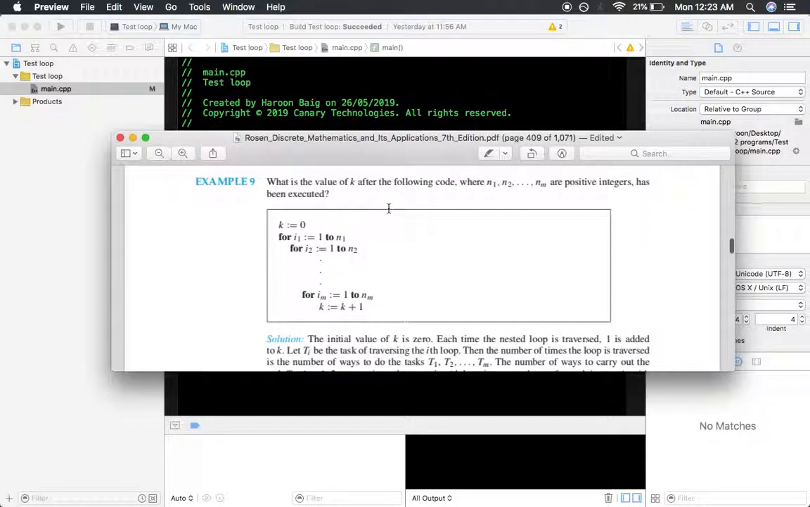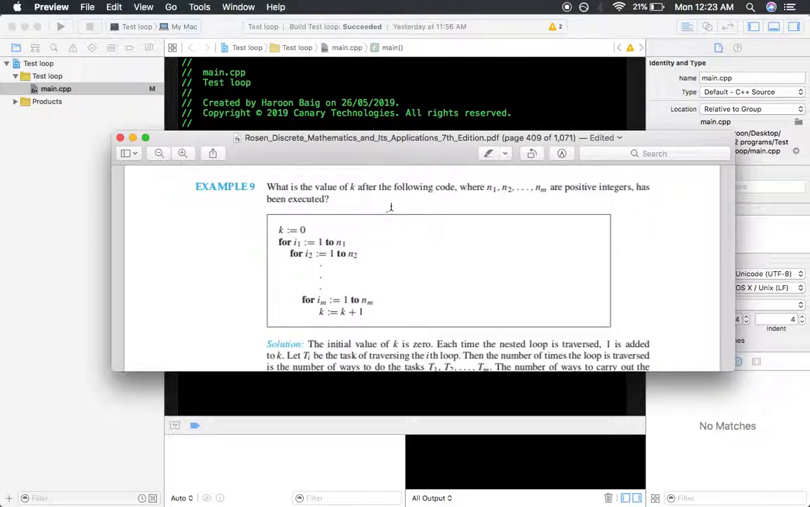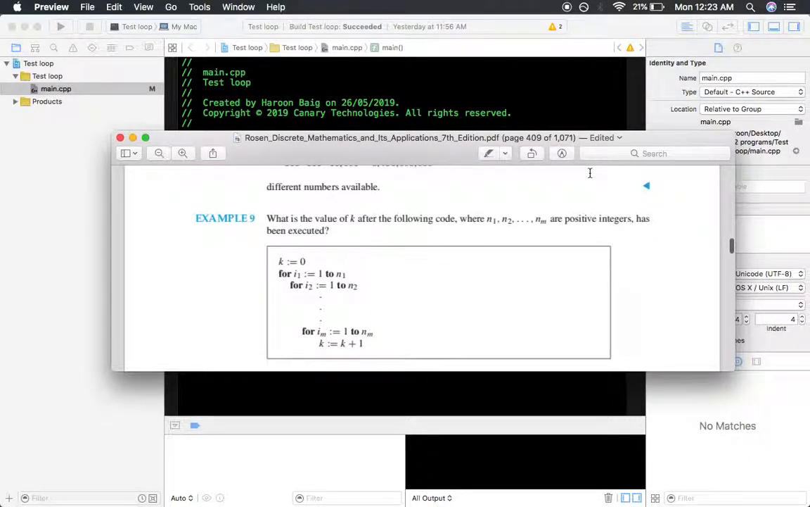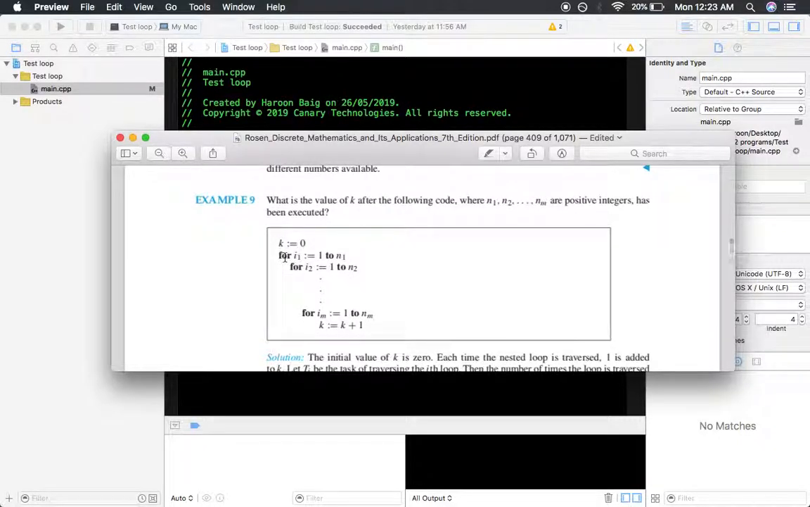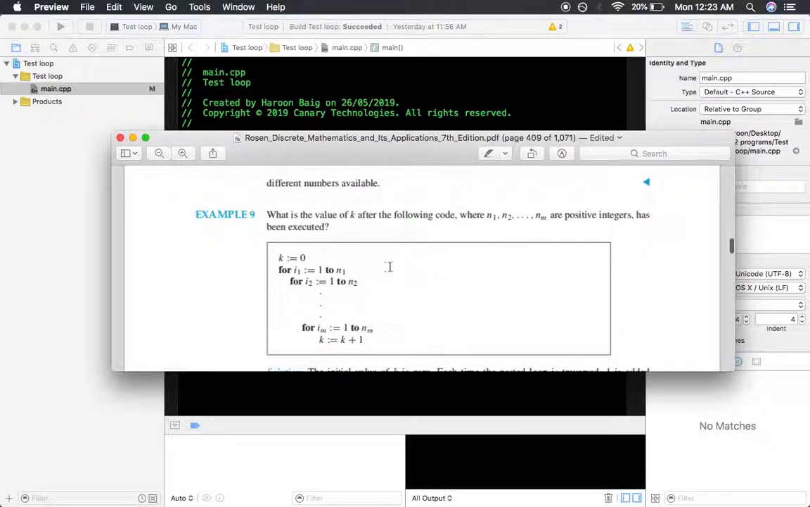So it's asking us what is the value of k after the following code executes, where n1, n2, and nm are positive integers. This code has been executed. So first they have taken the value of k, that is 0. So the initial value of k is 0, and for i1, you can say for the parent loop, they have set i equals 1 up to n1, and n1 is any positive integer, and then they have nested the second loop after the first loop.